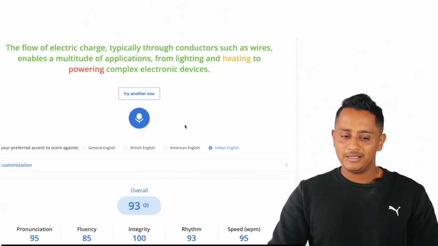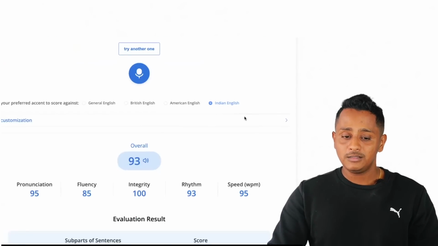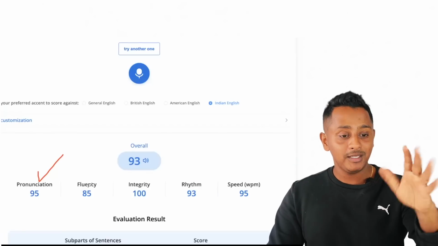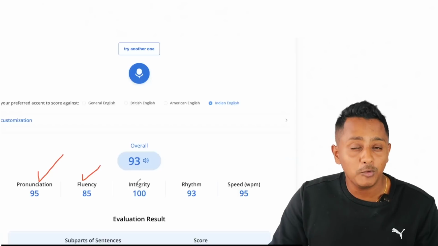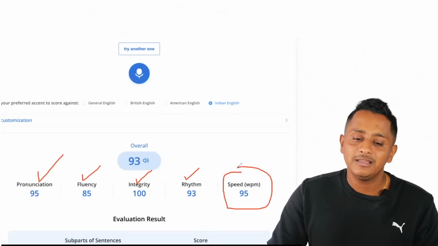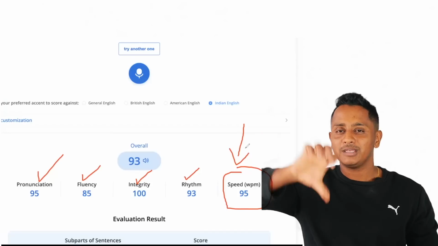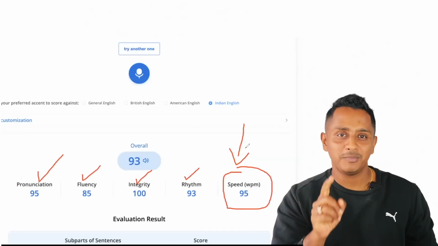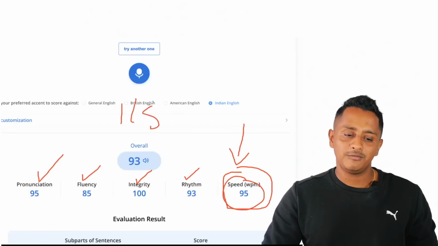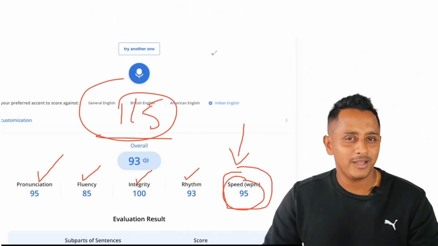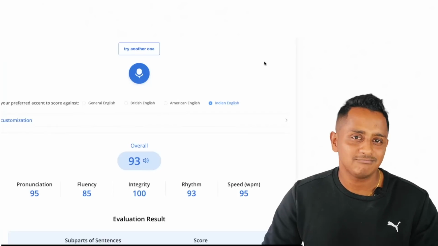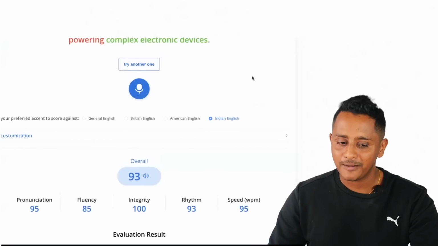I think I spoke everything good. See there? Perfect. Fluency, theek hai, because with what ease I'm speaking is still good. Integrity, every word is perfectly matched. Rhythm, all good. See this. There is a problem when you speak slow, marks gone case. Don't do this by splitting, your speed will go down. If your speed goes down, from my experience, definitely it would be 1 out of 5 for every read aloud. You probably would get 45 out of 90 in speaking. Reading also gone case. Don't risk this particular thing.